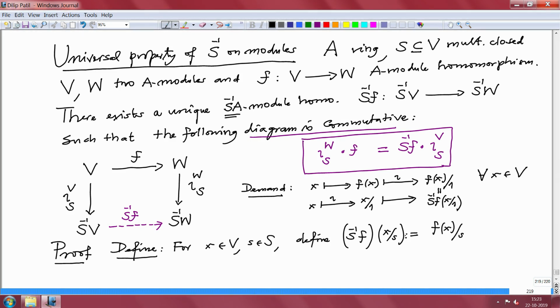Now, what should we check? There are a couple of things to be checked, which I will abbreviate here. First of all, we have to check that S inverse F is well defined.